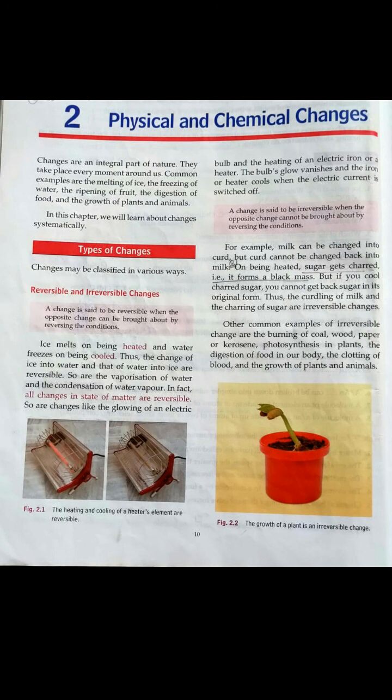So students, a change is said to be reversible when the opposite change can be brought about by reversing the conditions. For example, by heating water, it is converted into vapors, and vapors on cooling change into liquid. Similarly, when we cool water, it freezes into ice, and when we heat or warm this ice, it changes back into liquid water. So, all these are reversible changes.